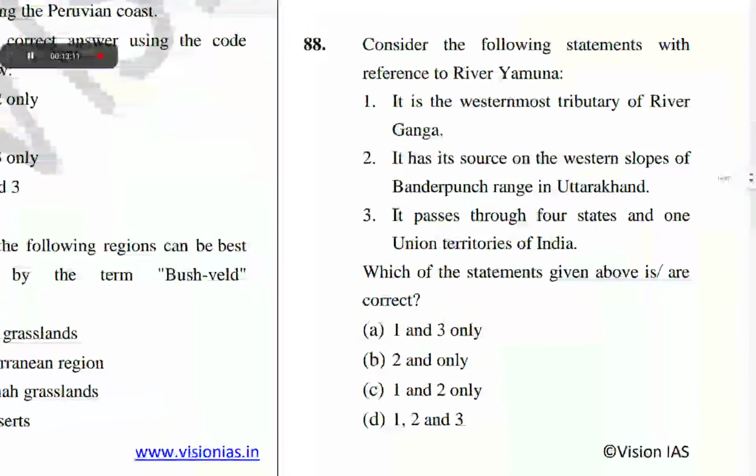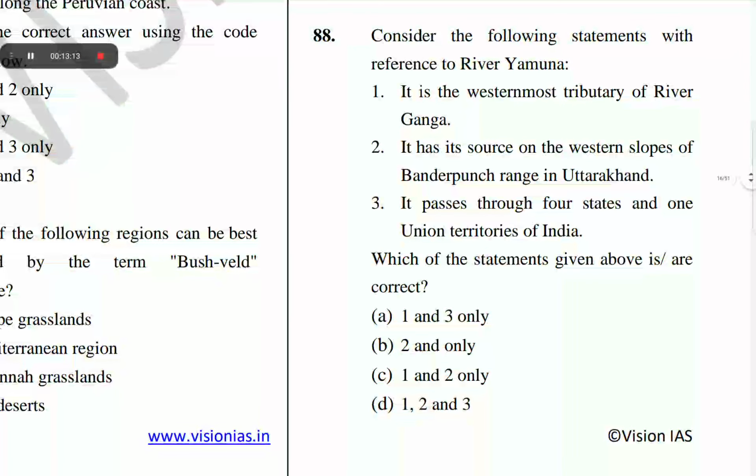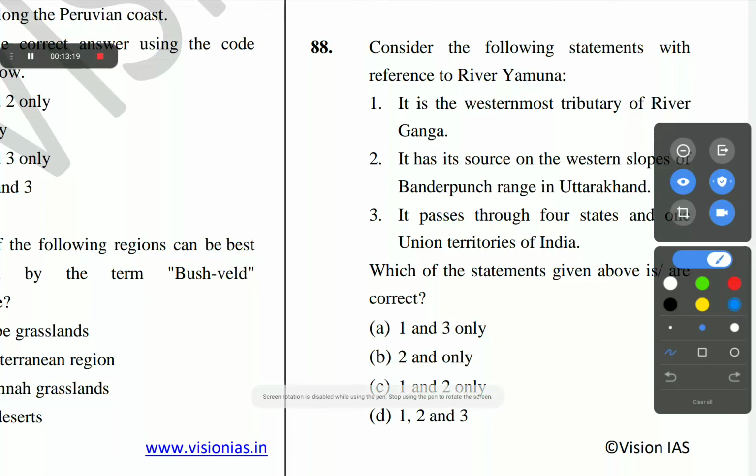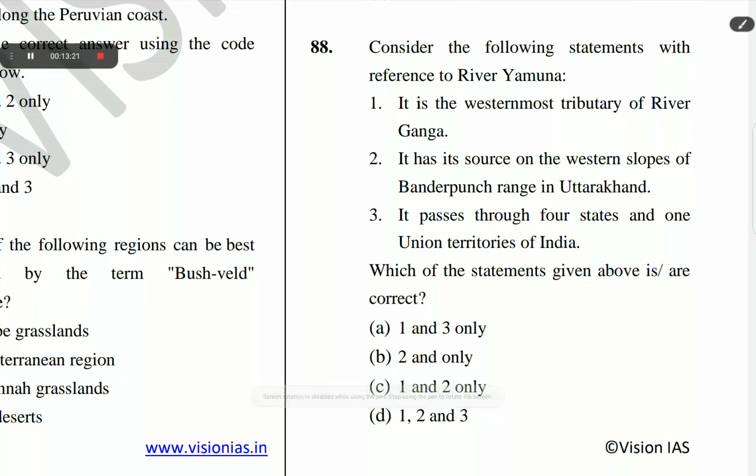The next question is question number 88. Consider the following statements with reference to the river Yamuna. 1. It is the westernmost tributary of river Ganga. 2. It has its source on western slopes of Bandarpunch range in Uttarakhand. 3. It passes through 4 states and 1 union territory of India. The correct option of question number 88 is D, 1, 2 and 3.